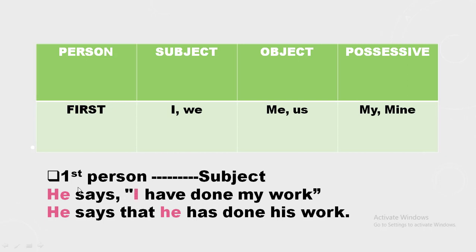You may see that in this sentence the first person is I. So it will change according to the subject when we change its speech. He says that he has done his work. First person changes according to subject. You may observe it in this example.